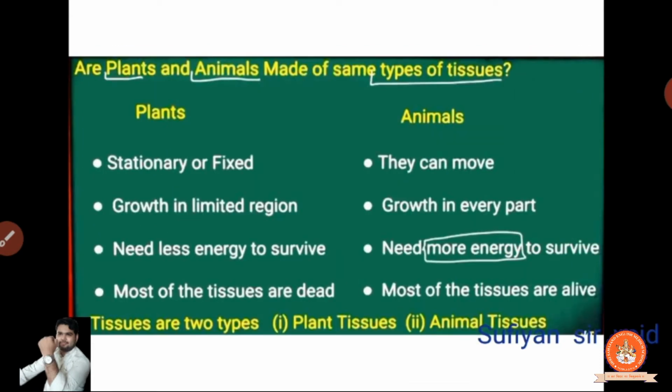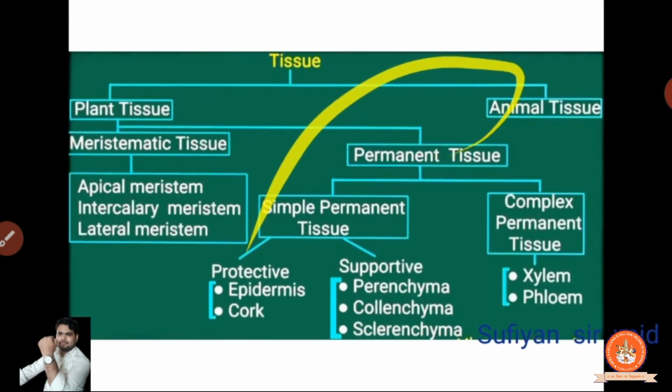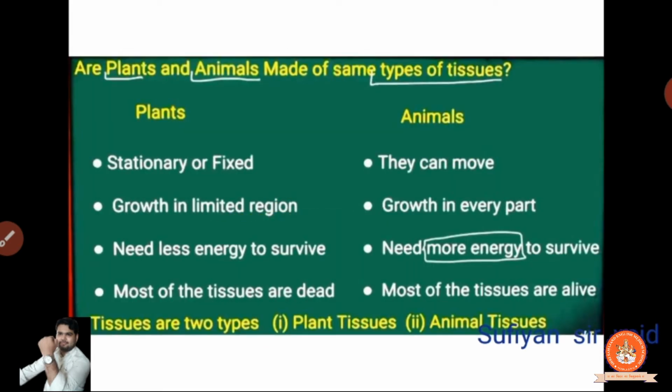Okay. Now in this chapter we will study two things. One is about plant tissues and one is about animal tissues. Clear? So the question arises: are plants and animals made up of the same type of tissues? Is it possible? When we observe the plant and the animal, we make different criteria. Plant is doing this, plant is doing this. At the same time humans do this, humans do this.